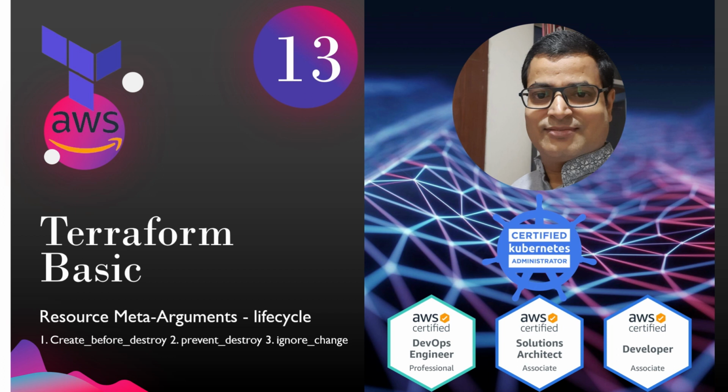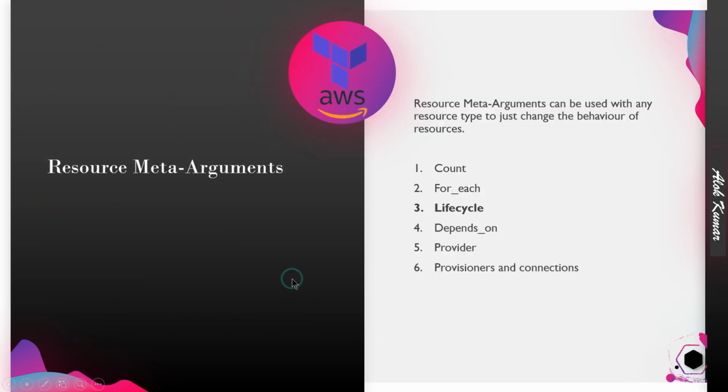But in this session we will discuss more on this, and we will do a hands-on also to have a better understanding of this topic. So resource meta-argument, as we already discussed in the previous session, can be used with any of the resource types. Whatever we create, like in the AWS scenario, we will create several resources, and the meta-argument will be part of the resource. Whatever resource block you create, the meta argument lies under the resource, and it will change the behavior of the resources.